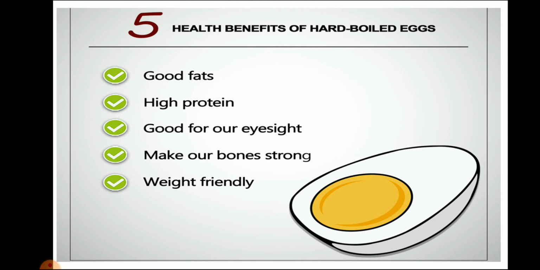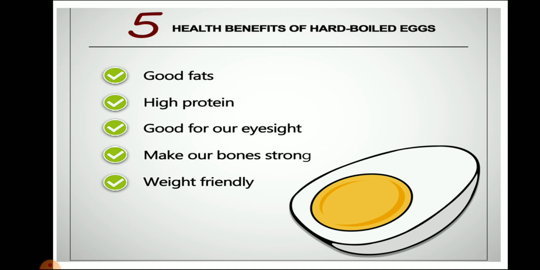Then we learned how egg helps us. Here you can see a boiled egg. We learned that eggs help our body make our bones strong. It gives good fat.